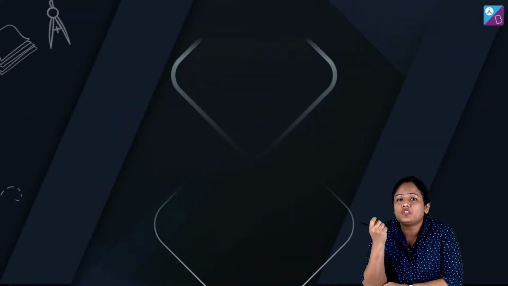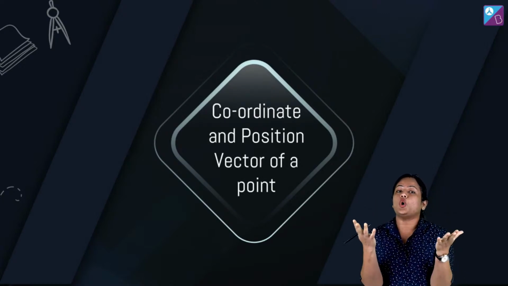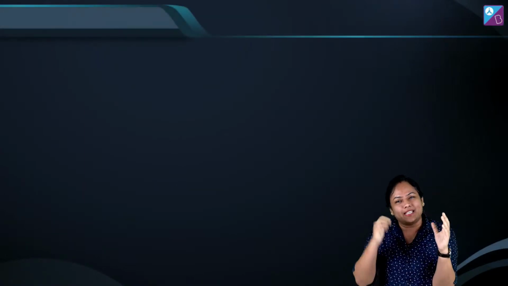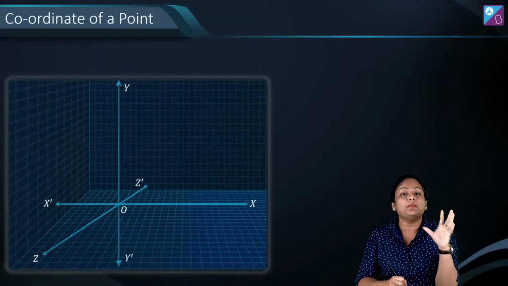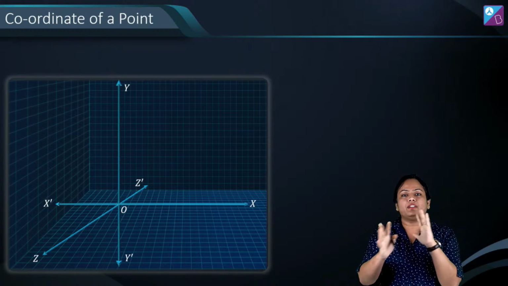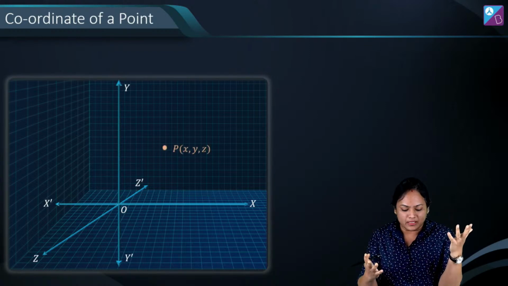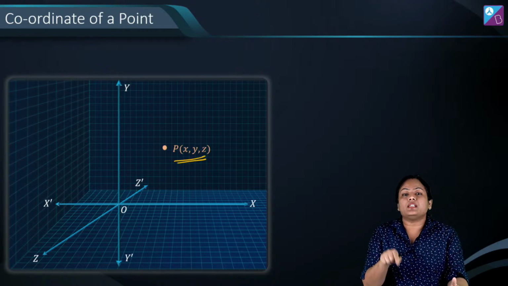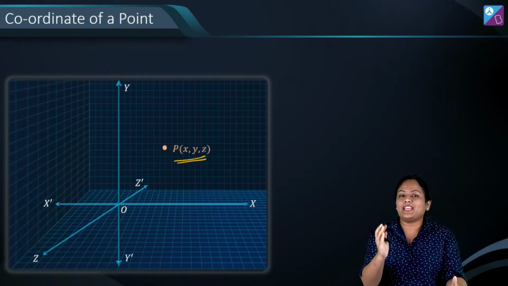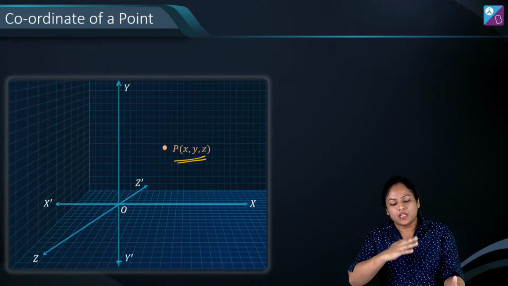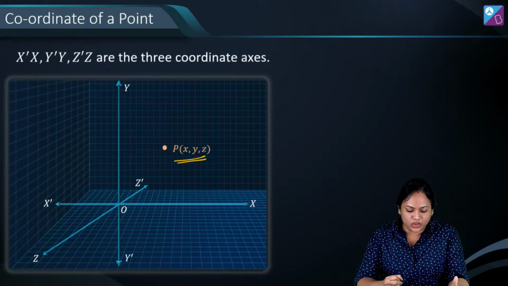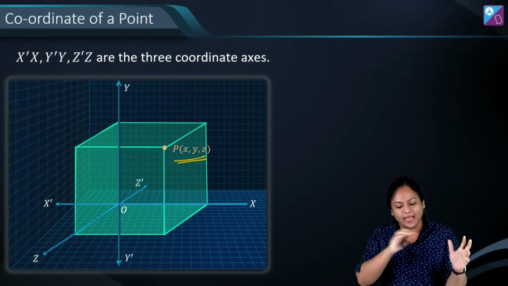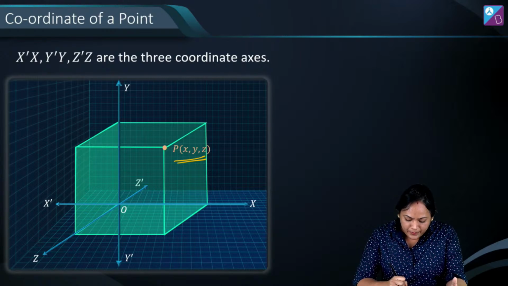Now, the first thing that comes is the point. So, what are the coordinates? What is the position vector of a point? So if in 3D, that is my x, y, and z axis, if we consider the planes, three different planes are there. So if we consider a point, let's say P is x, y, z, and here if I have to define its coordinates, that means my x component, y component and z component, so basically this is my origin, and here will be our coordinate axes corresponding to the x, y and z axis. So we made a cube, and here